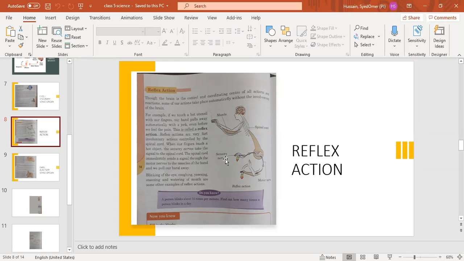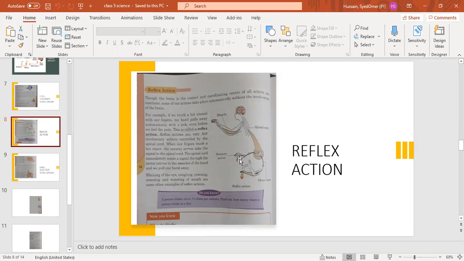The sensory nerves, in black color, go to our fingers, and the motor nerves go to our muscles. In our arms, there are muscles present. So the motor nerves extend to the muscles, and the sensory nerves extend to the fingers.